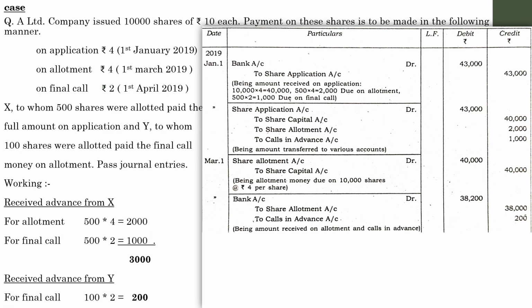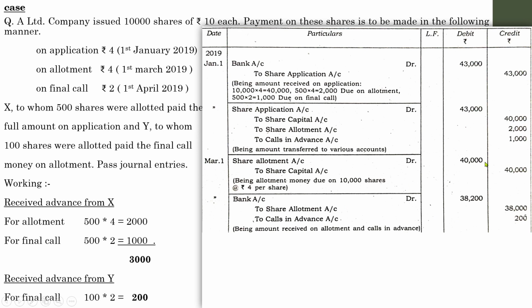So at the time of allotment, you have to adjust the amount after considering the calls in advance. The total amount to be collected at the time of allotment is 40,000.